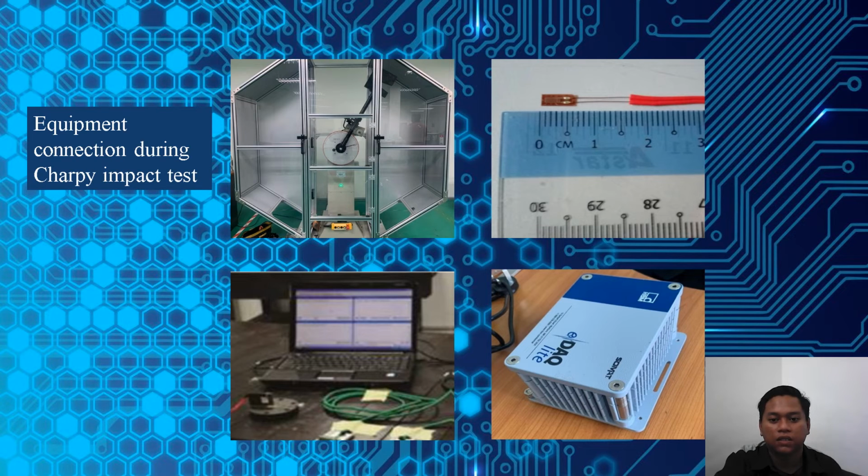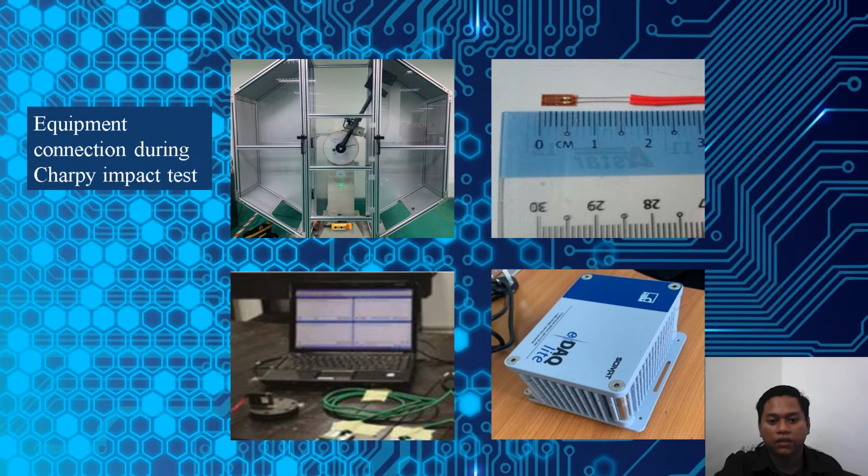You can see the strain gauge is connected to the pendulum cycle. As you can see in the picture, there is the black rod. We put the strain gauge on the striker, and then the strain gauge is connected to the system EDAC, and then we connect it to the computer.